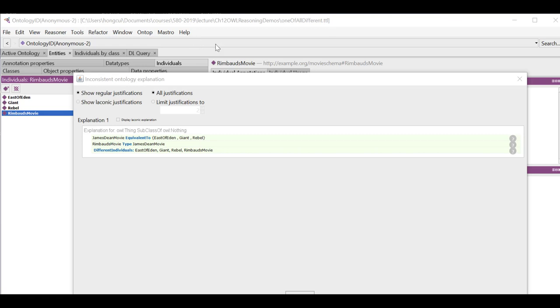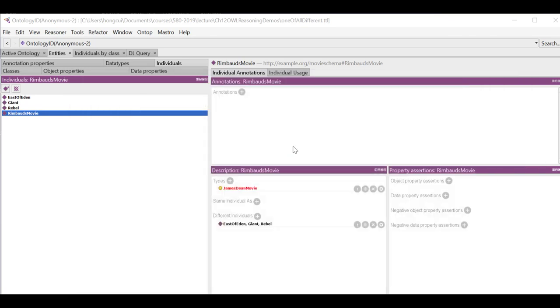So we see that the reasoner detected a conflict. All three statements cannot be true at the same time. So now let's fix it. The problem we had was that we have declared James Dean movies only have three, but then we said there is a fourth one, and this fourth one is different from all those three. This cannot be true. Okay, so we're going to fix this.